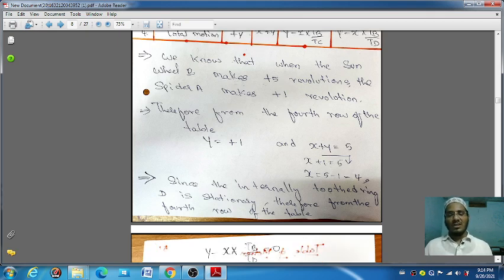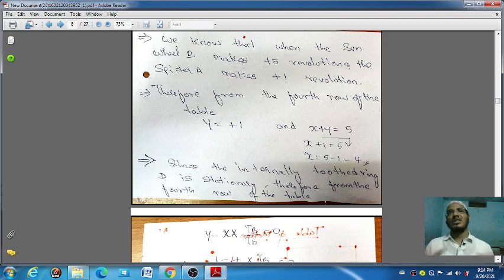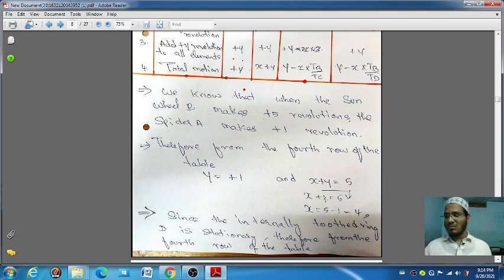After that, since the internally toothed ring D is stationary, therefore from the fourth row of the table, due to the D being in stationary condition, that is also given in that question.